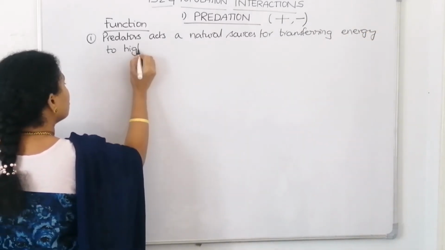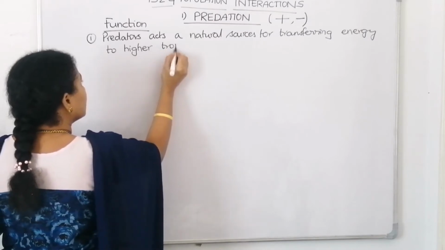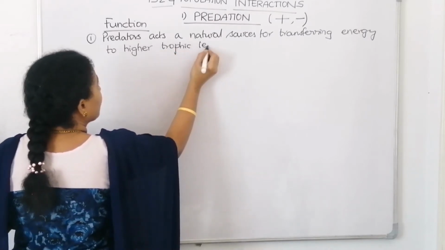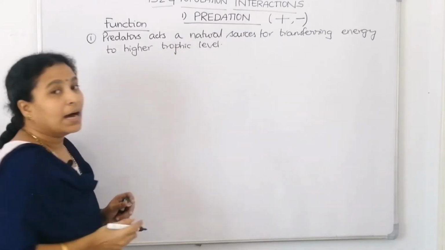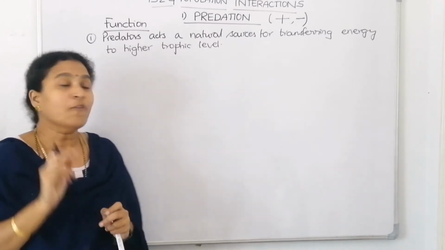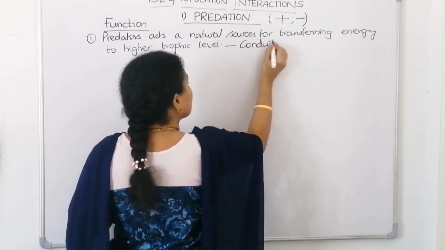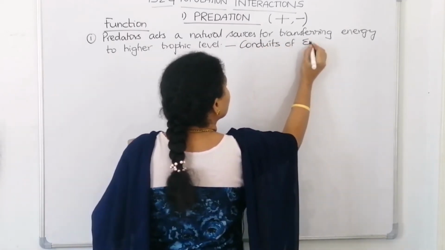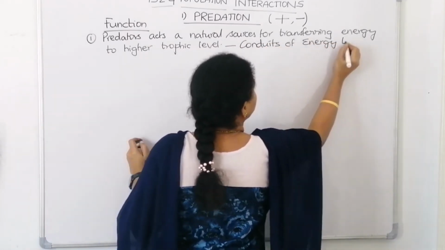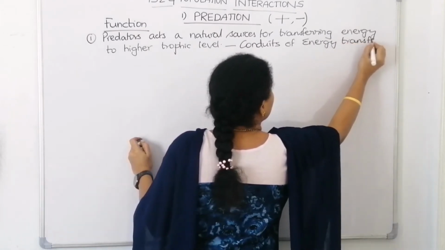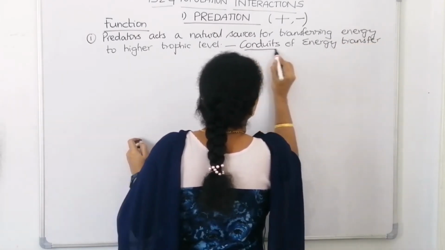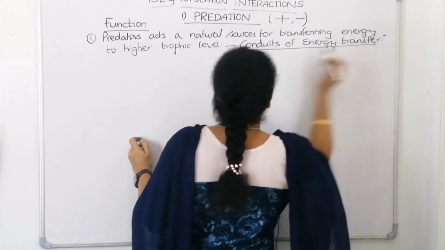Transferring energy to higher trophic levels means they are acting as conduits of energy. What are they acting as? Conduits of energy transfer. This is our first function of predation. They are acting as conduits of energy transfer.